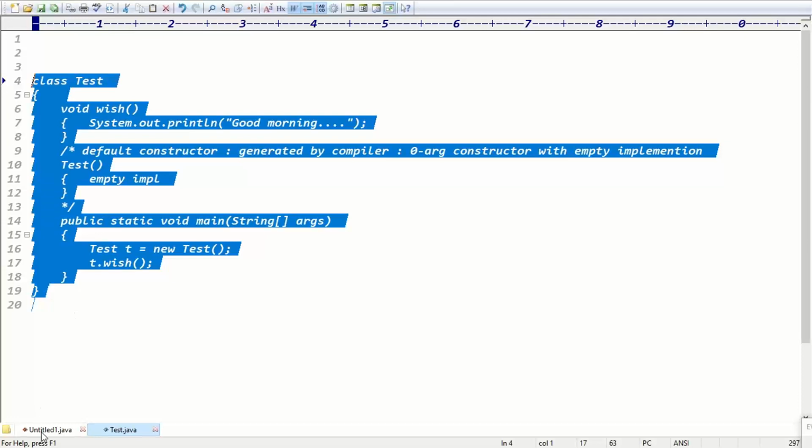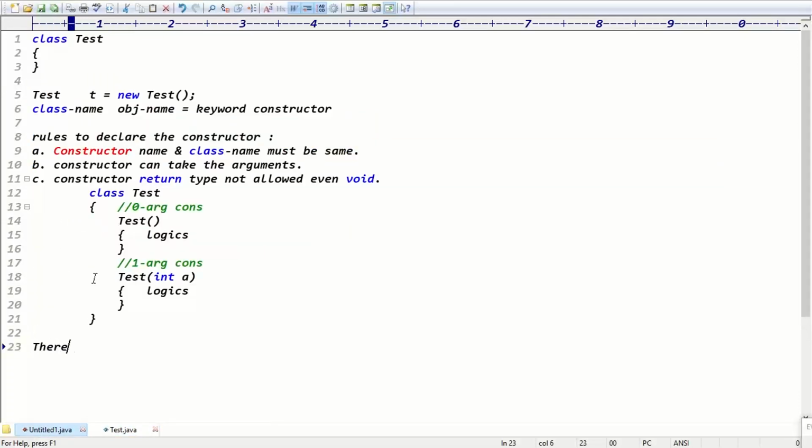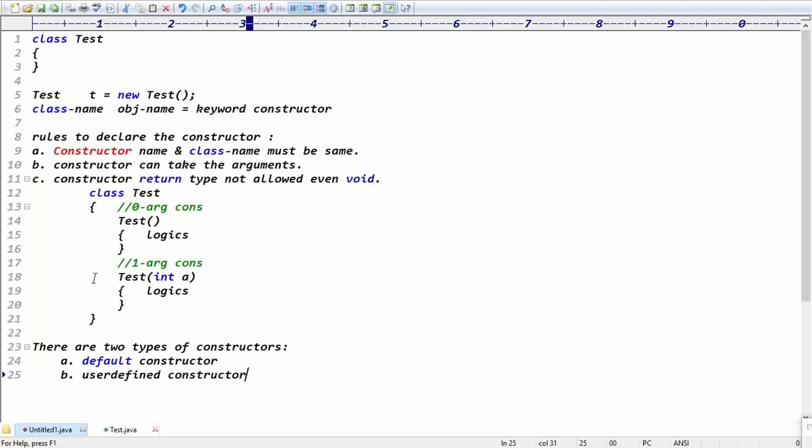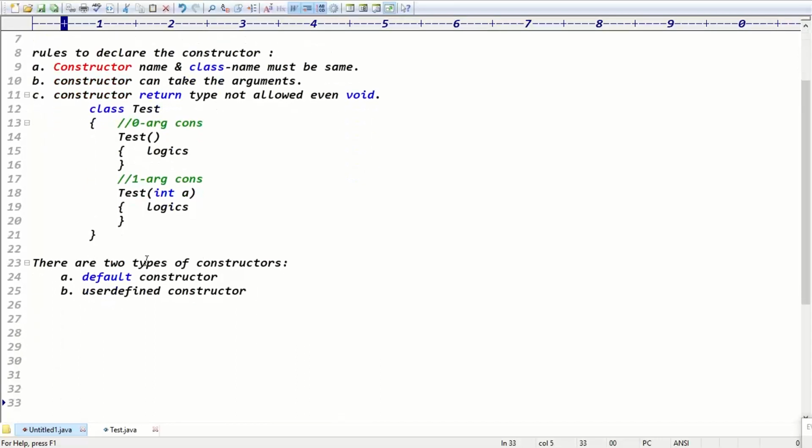Basically, constructors are of two types, guys. Tell me, what are the two types of constructors? One is the default constructor. The second one is the user defined constructor. There are two types of constructors basically. One is the default constructor, the second one is the user defined constructor.